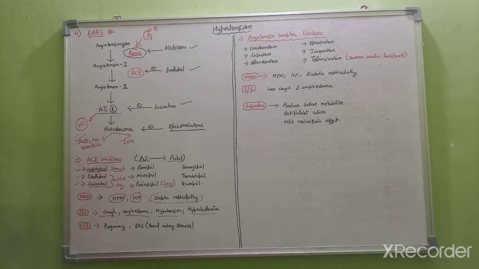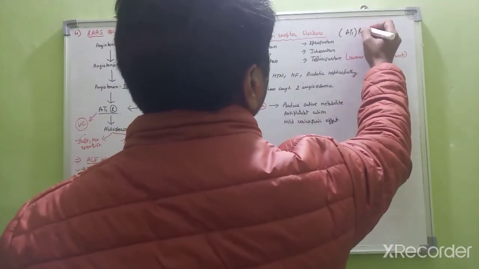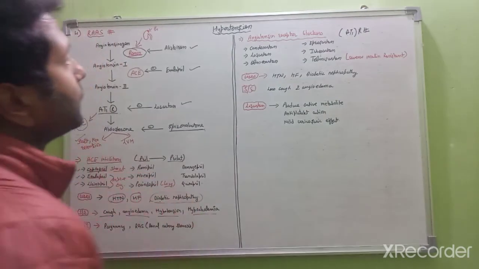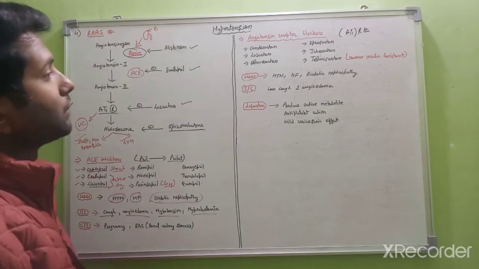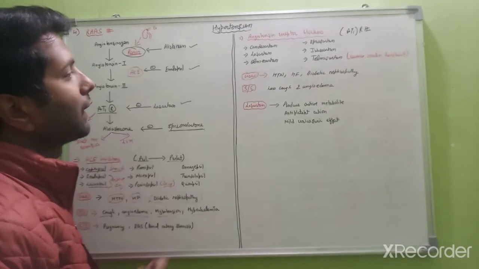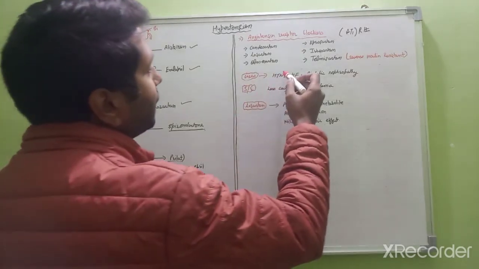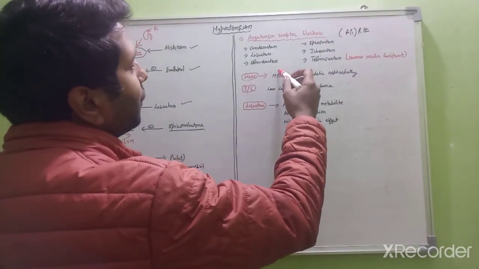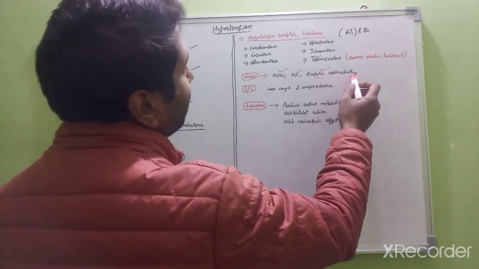Next we have the angiotensin receptor blockers, that is AT1 receptor blockers. In this we have candesartan, losartan, and telmisartan. The uses of these drugs are the same as those of ACE inhibitors. These drugs are used for the management of hypertension, heart failure, and diabetic nephropathy.